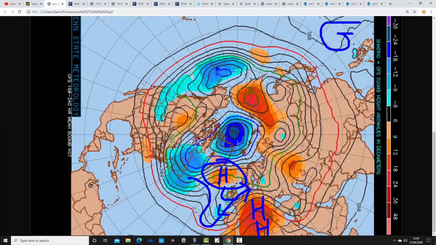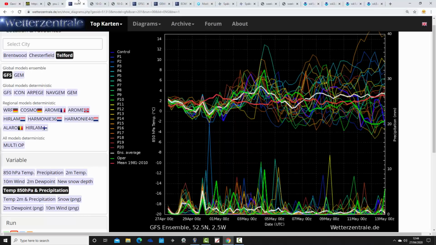The main storyline, I think, going through the next few days is definitely going to be much more unsettled than we've had for a long time. So we see this on the GFS upper air temperature and precipitation ensembles, looking at Telford in Shropshire today. The red line is the 30-year upper air temperature average for Telford.